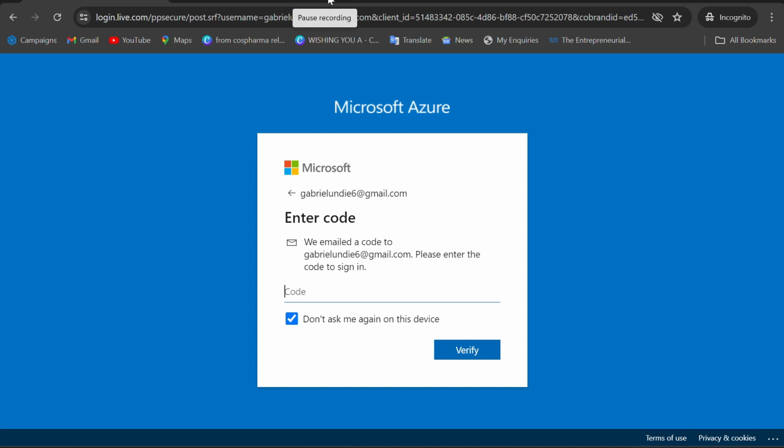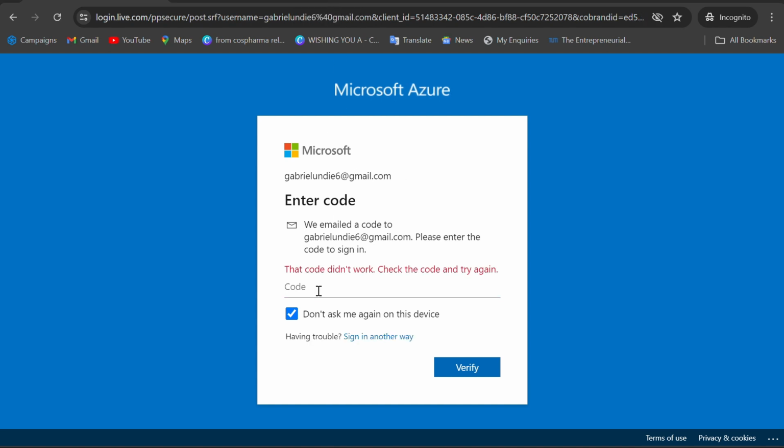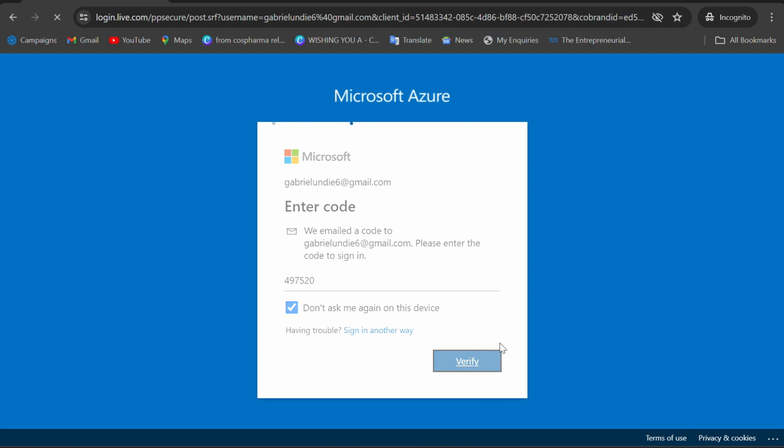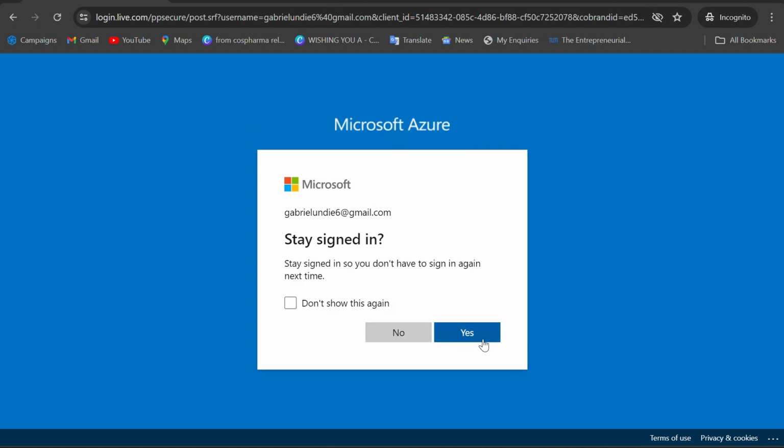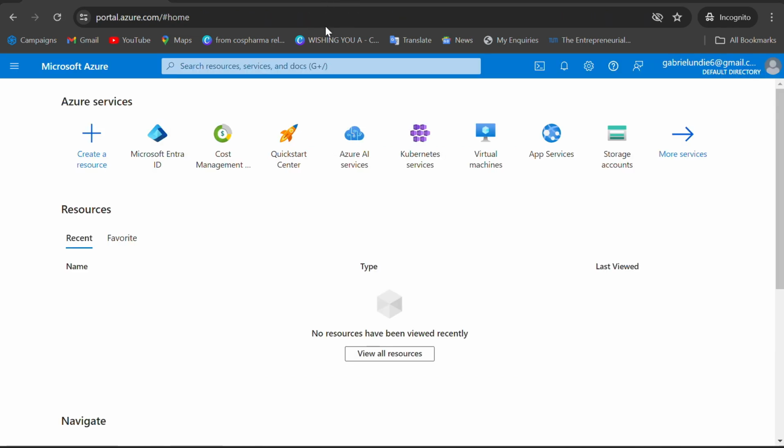All right, so let us type it: 497520. Click here. Okay. Then you can say yes or no. It does not mean it will not log you in. Once you authenticate and log in, it will take you to the home directory. So this is the home directory of Azure, that is Microsoft Azure.